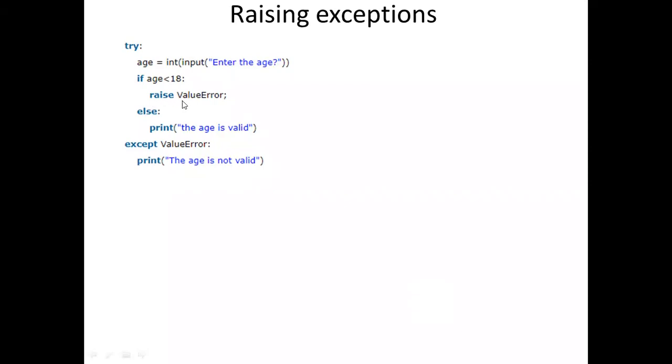Once the exception is raised, what will happen? The control will go to the except block. And which type of error is raised here? Value error. That is the reason the except block is receiving the value error, and this is the code to handle that value error. For simplicity, to handle the errors we are simply writing a print statement. But in a real-time scenario, you have to write some code to handle those kinds of errors, right? And what you need to observe here is that raise is used to raise an exception manually, and that exception should be handled by using the except block.